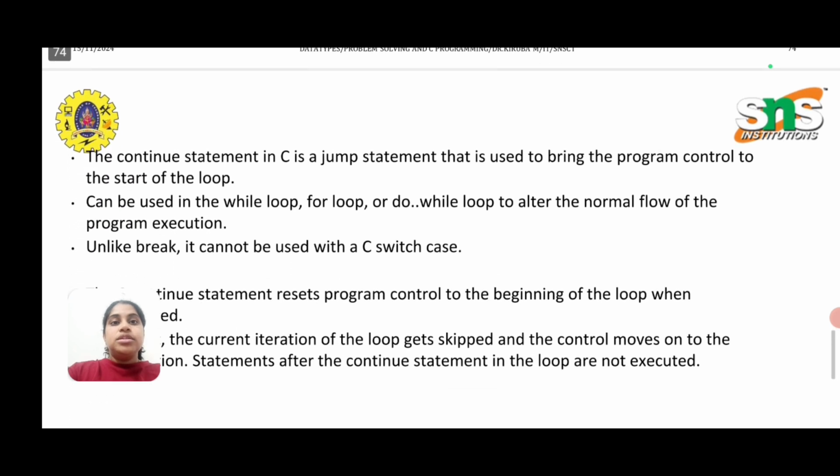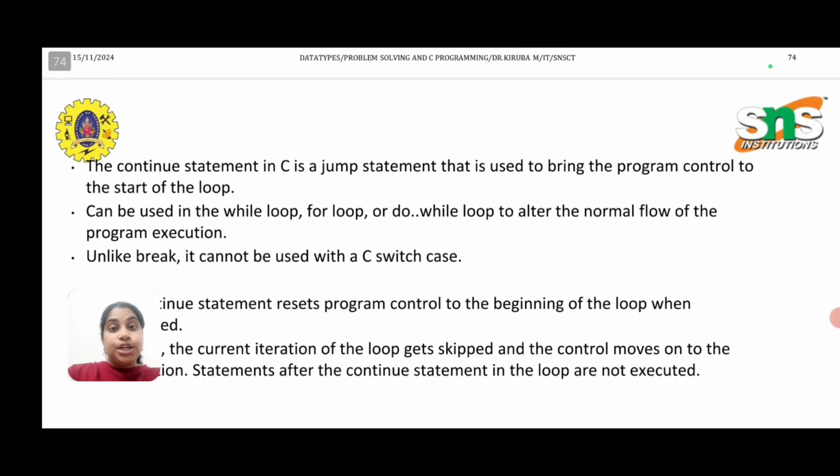Next we'll see about your continue statement. The continue statement is a jump statement. What it will do is make the program come again to the start of the loop. This can be used in your while loop, for loop and do while loop, but it cannot be used in a C switch case.